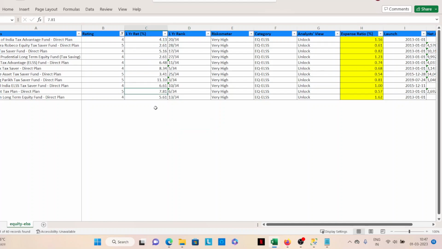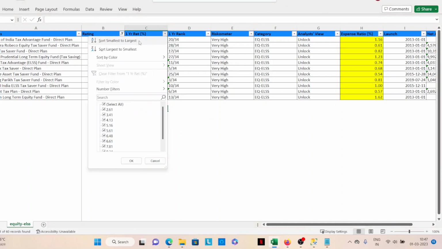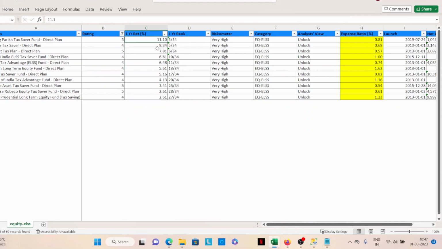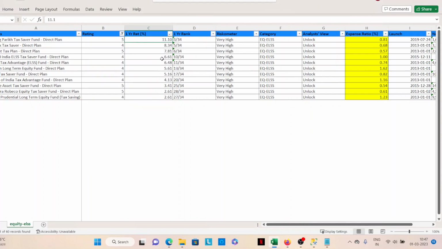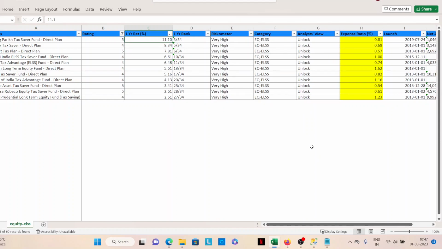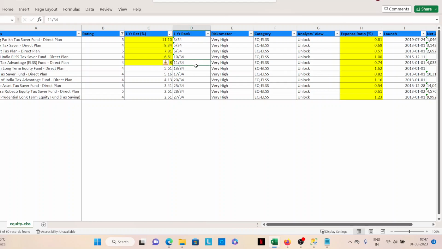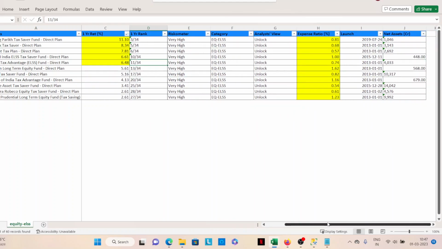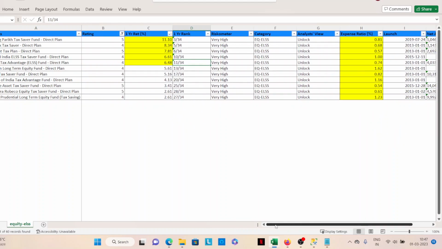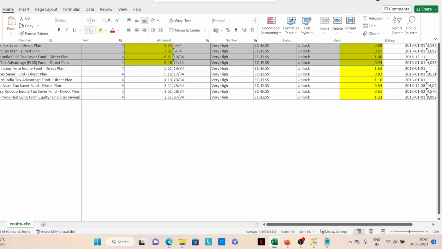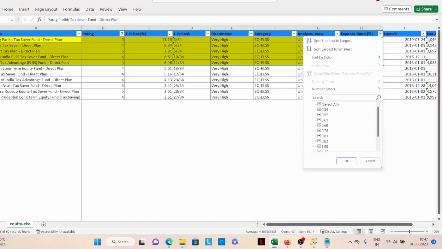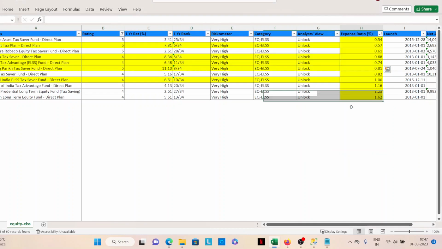So if you just go by the return, I sort by largest to smallest. Parag Parikh Tax Saver, in 1 year it beats everyone. So if I have to just pick maybe 5 for now, I just want to sort that field. Then we'll see what else we can do. So we picked these 5 funds based on return. Now if I sort by expense ratio, that would be smallest to greatest, right?